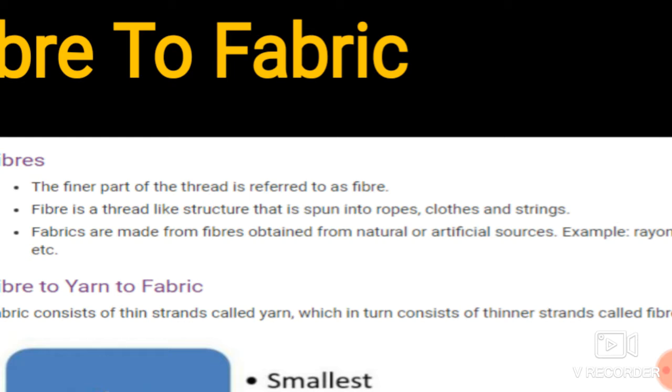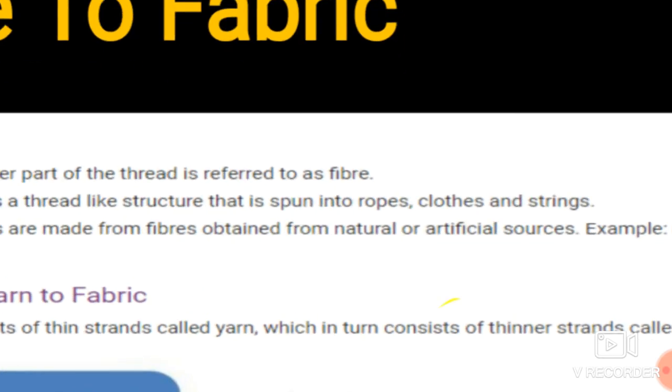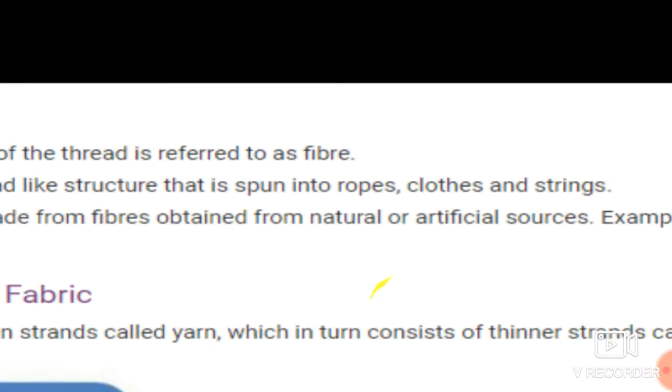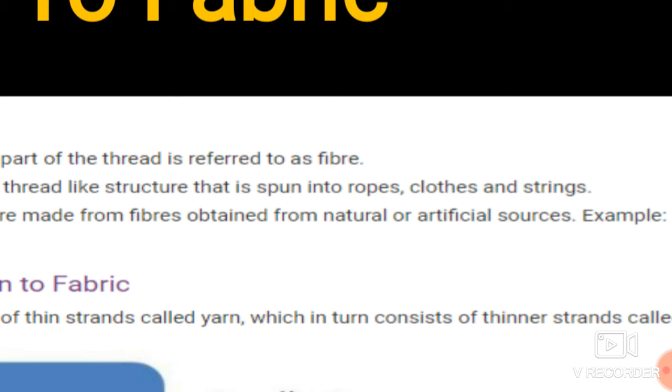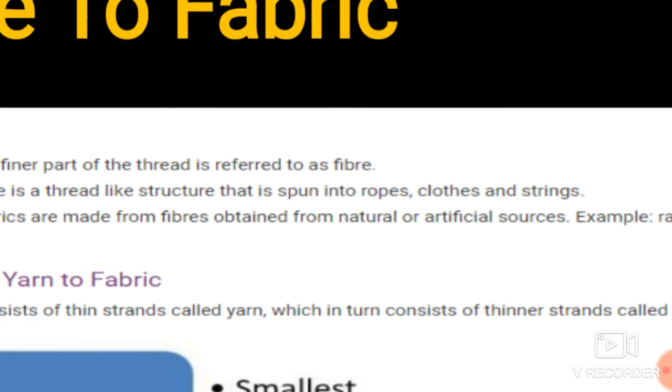See the basic difference between fiber and fabric. Fiber means the fine part of the thread, and fabric means the clothes which are made from those fibers. The fibers which we get are obtained either naturally or artificially. So these are the natural or the artificial sources.